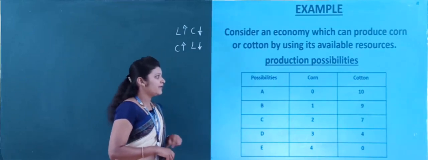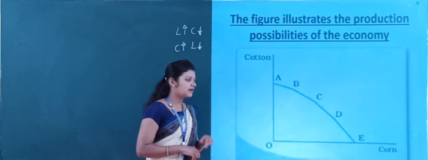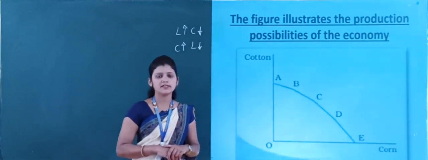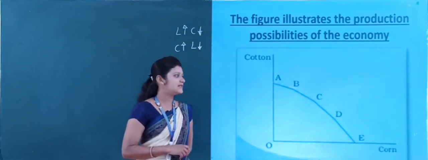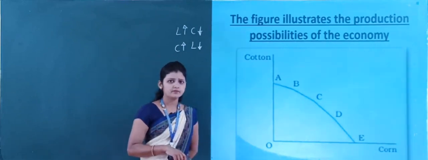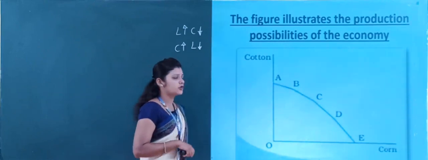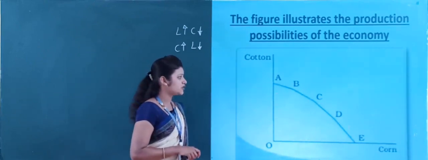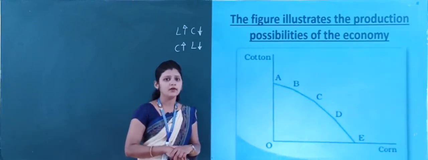Now we will see this in the graph also. The figure illustrates the production possibilities of the economy. Look at this graph. This graph shows us the production possibilities of corn and cotton, A, B, C, D and E. These are the possibilities available to produce corn and cotton. On the x axis it shows the corn, and on the y axis it shows the cotton, and these are called the production possibilities of corn and cotton.